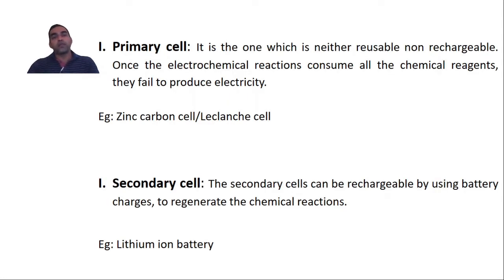There are two types of cells basically, whether it is a dry cell or wet cell: a primary cell and a secondary cell. Now what is a primary cell? It's a cell which you cannot recharge. It may be any cell. If you cannot recharge, once it is used, after a certain time it gets over, you just have to dispose it. That is called a primary cell.